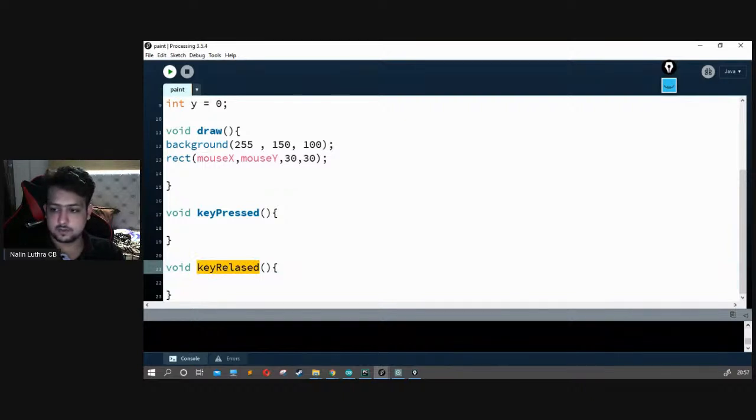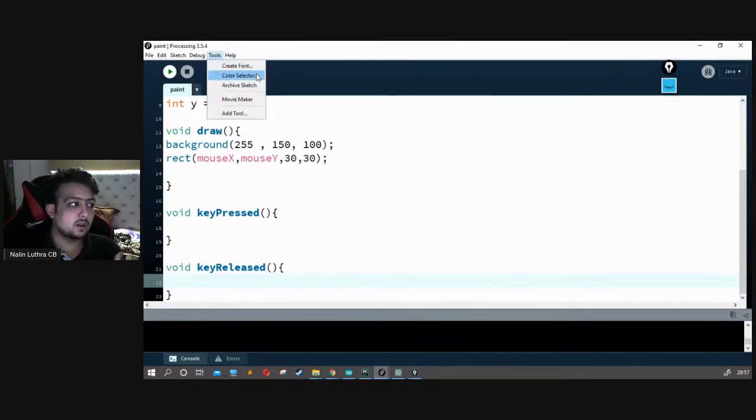Spelling is wrong. Wait, hold on a second. So it's not mouse released, it should be key released. Anyhow, when I press a key, some other function is called. When I release a key, some other function is called. So we have key press, key release, mouse move, mouse drag, and stuff like that.